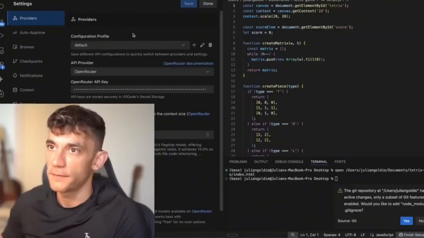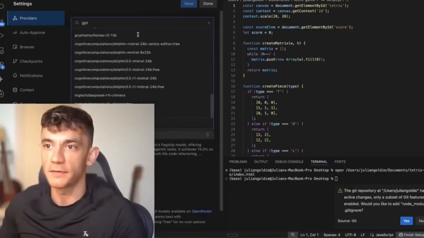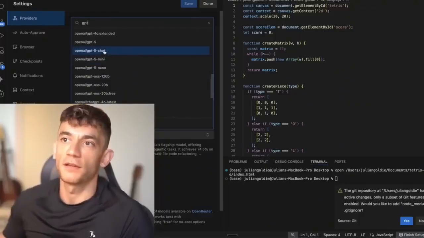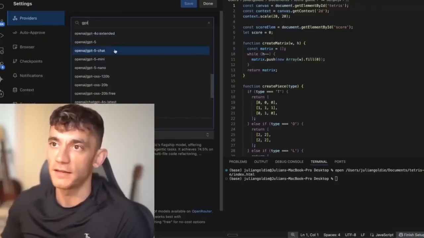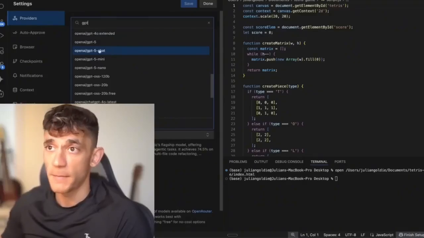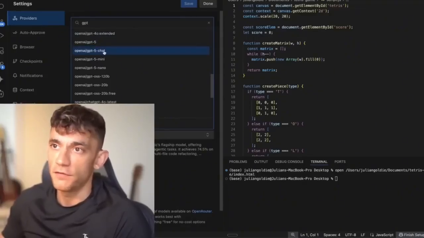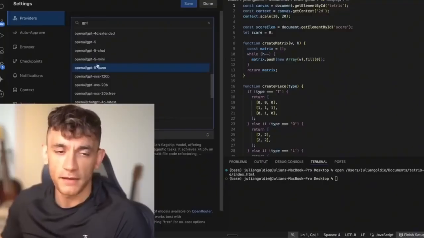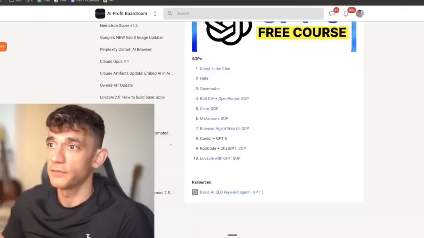So if you go inside settings here, then we're going to choose OpenRouter. And then from here, we just type in GPT, and then you can use chat, mini or nano. Honestly, I think if you're coding something out that's going to be semi-decent, then you probably want to use the main versions of GPT-5, right? So chat or GPT-5 directly here. If you use mini or nano, you're going to lack getting the outputs, to be honest. Yeah. And then that's basically it. That's how we build anything.